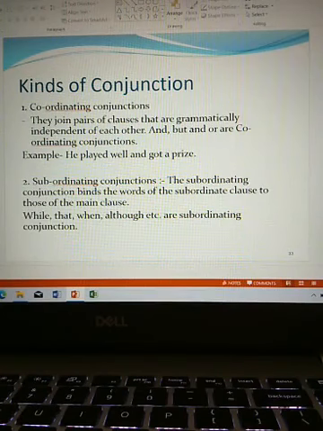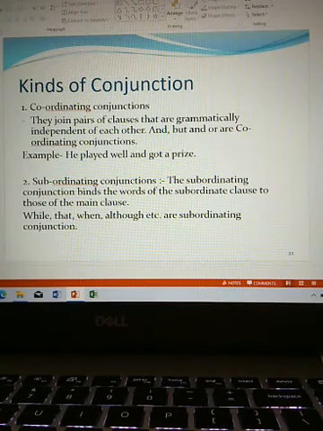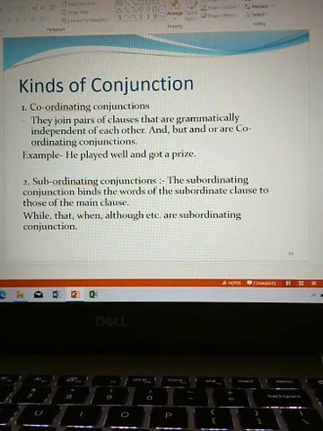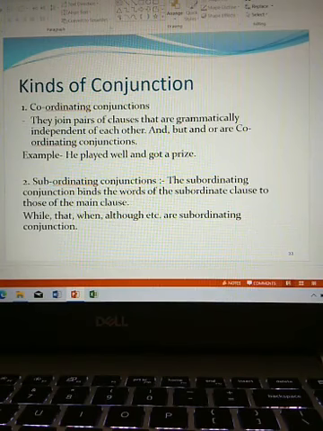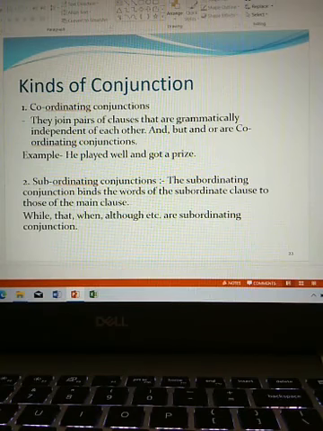And, but, and or are coordinating conjunctions. Example, he played well and got a prize. He played well is a separate one. He got a prize is a separate one. Both are clauses but joined with and becomes a full sentence.